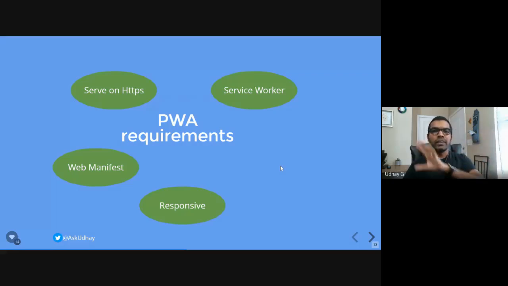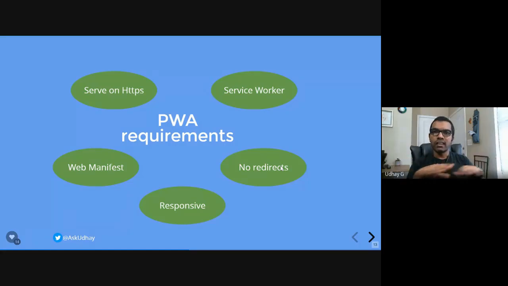Like some of the features may be hidden here and there, but it aligns, or it puts all the icons and other stuff in a viewable way, right? And the last requirement we have here is no redirects. Make sure whenever a request goes to your server, it needs to respond back. Your server should not redirect that request to another server. In that case, PWA will fail.